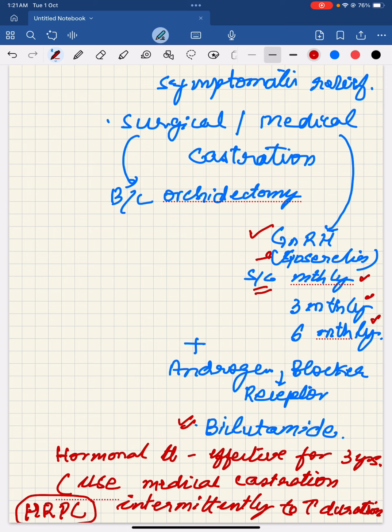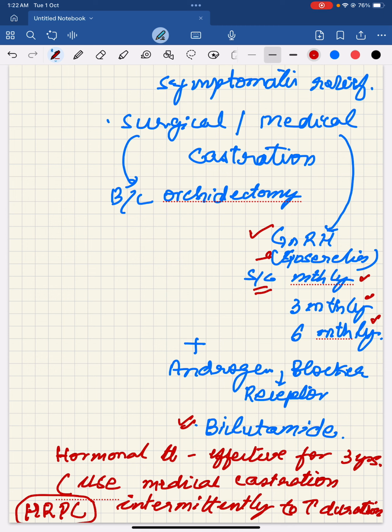By giving the medical castration intermittently, means you have given 3 monthly goserelin, then next 3 months give the gap, then again you give the goserelin for the next 3 months. It means for 1 year you have given the medical castration for 6 months only. Like this, you can increase the duration of effectiveness of hormonal treatment for more than 3 years.